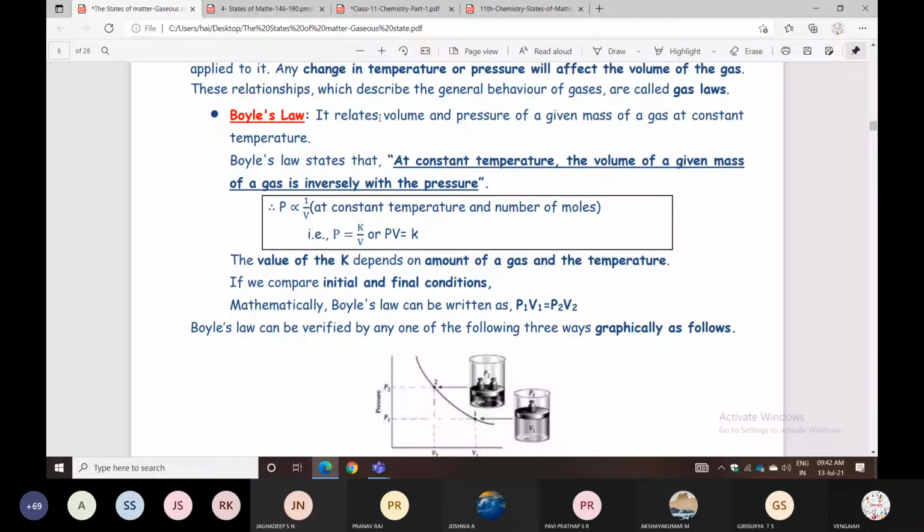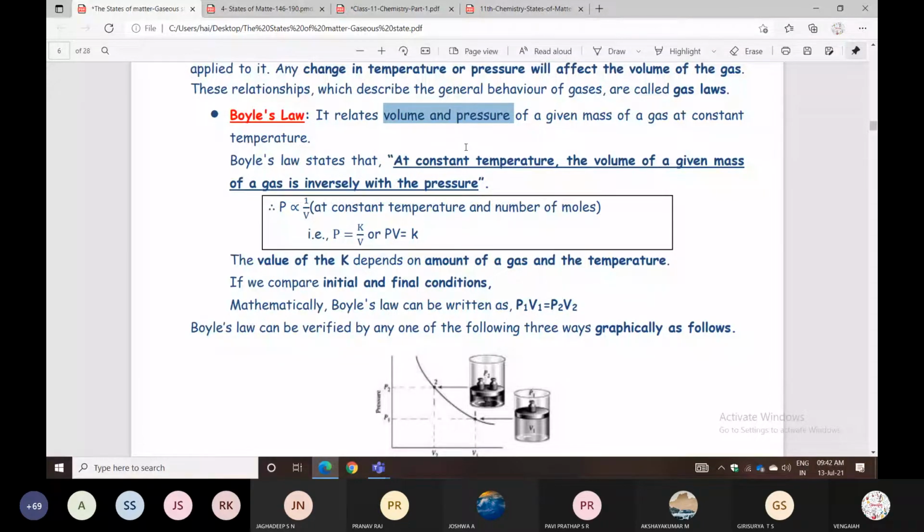It is the relation between volume and pressure of a given mass of gas at constant temperature. So here temperature is constant. What is Boyle's definition? At constant temperature, the volume of a given mass of gas is inversely proportional to the pressure.